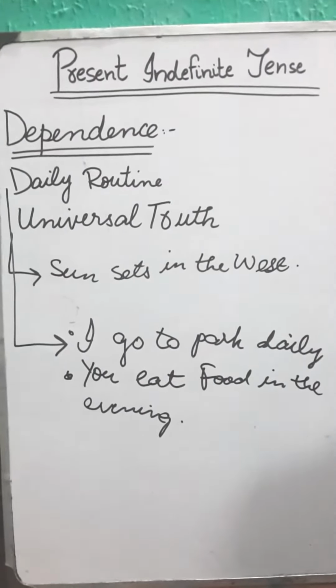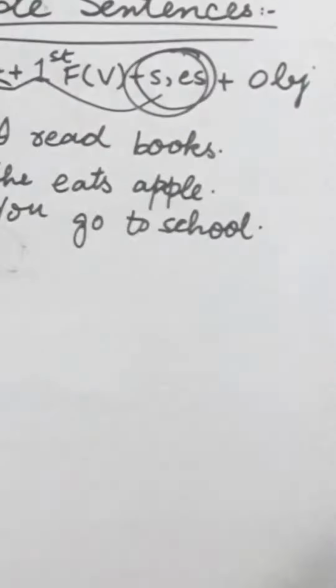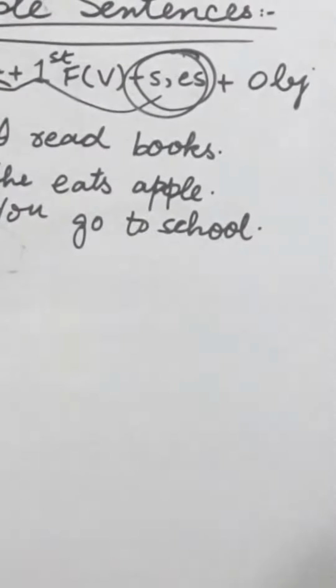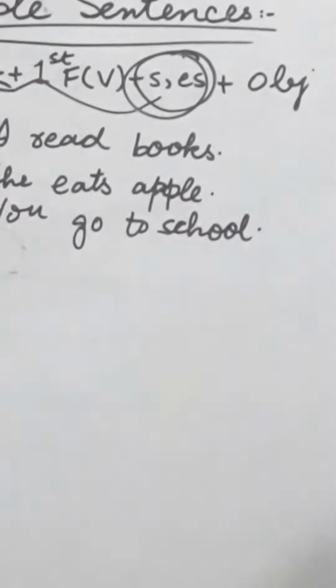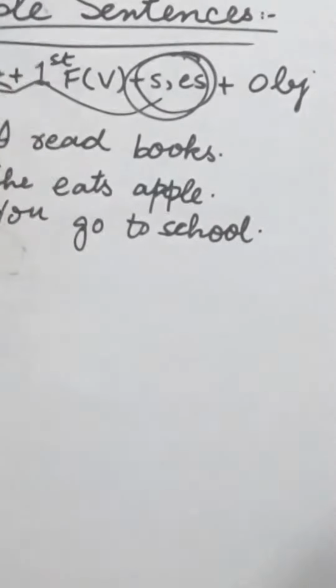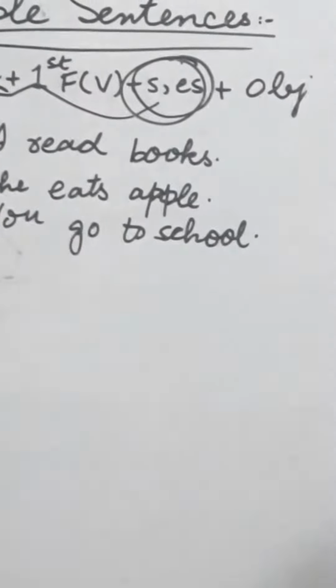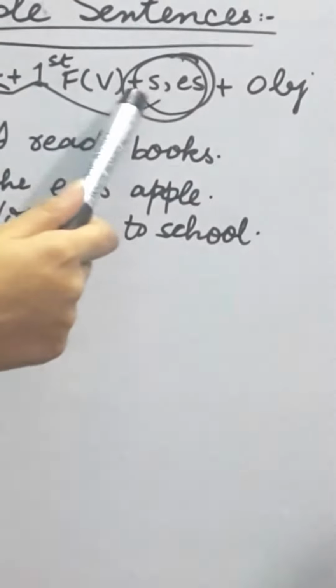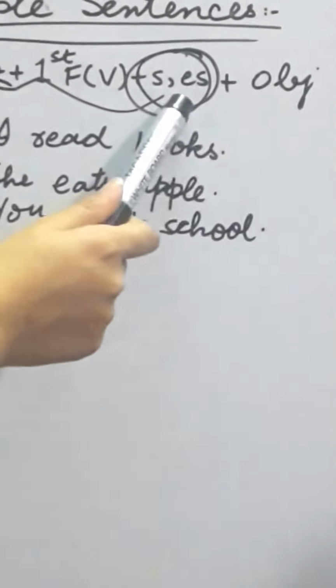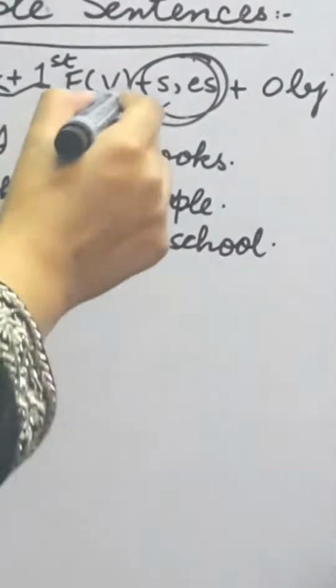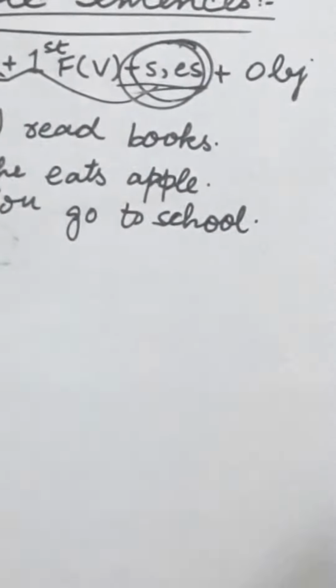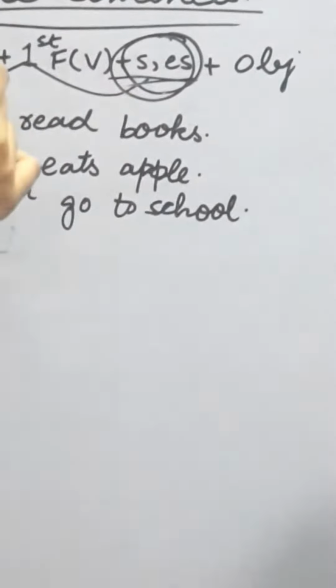Now we'll discuss the sentence structure. First of all, I'll discuss the sentence structure of the simple sentences. First comes the subject, then the first form of verb, then s or es, and then the object. If I talk about s and es, it depends upon the requirement of the subject.